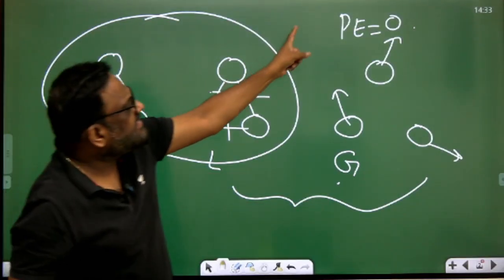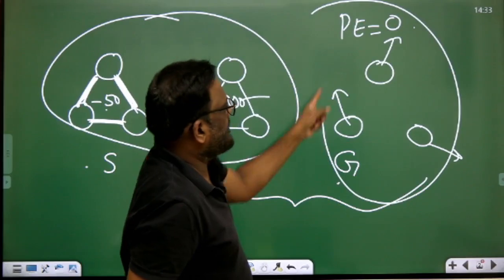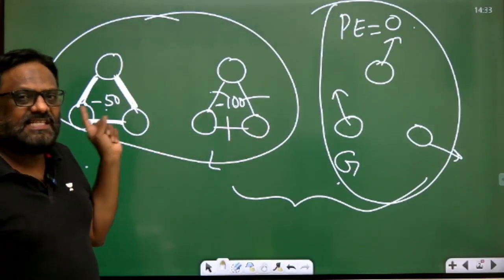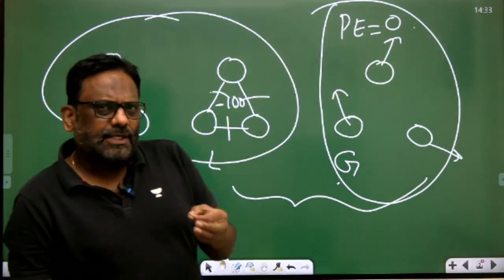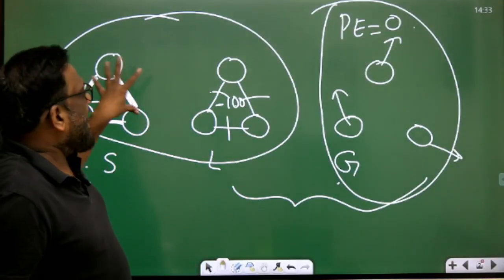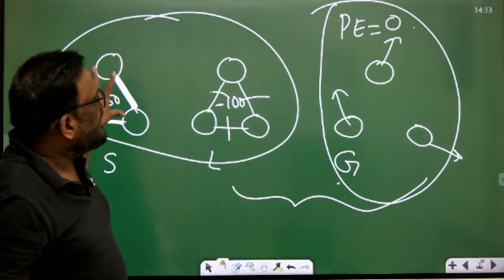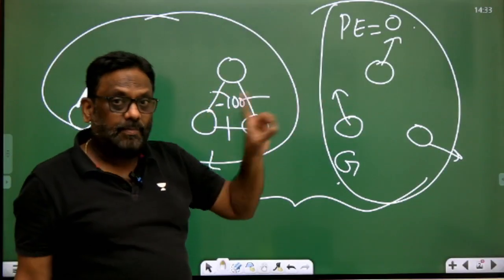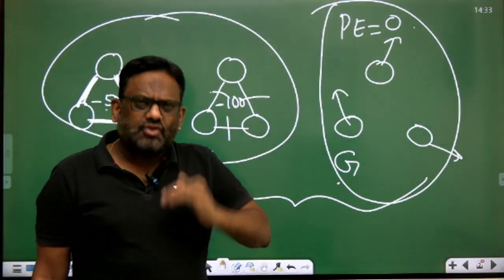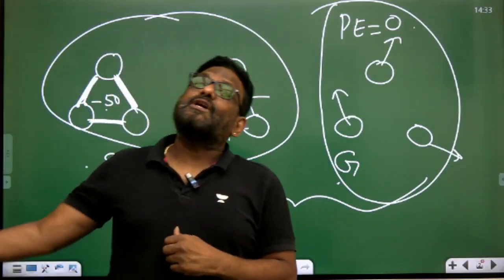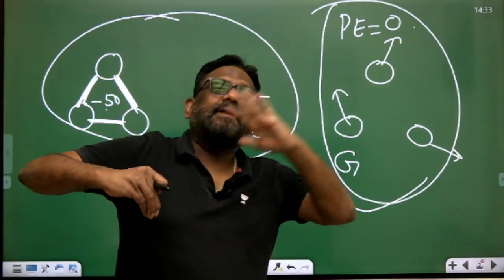So gases have zero potential energy, but listen carefully. If we compare algebraically, negative is a lesser value compared to zero. Algebraically, this has less potential energy compared to this, and this has less compared to this. Please do not get confused. Most negative means less value. Physically, most negative means I have to supply more to break the bonds.